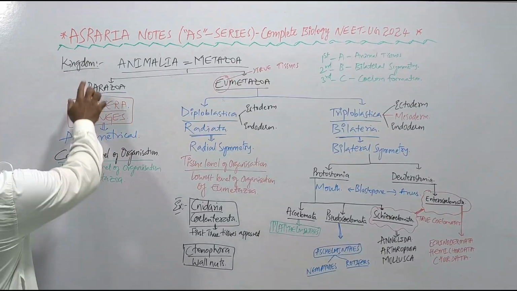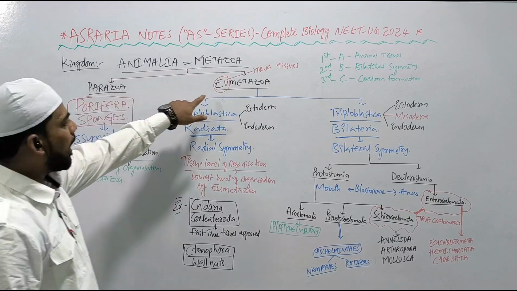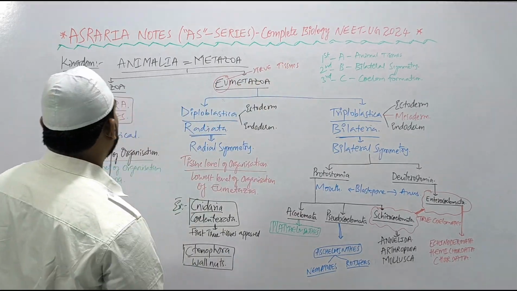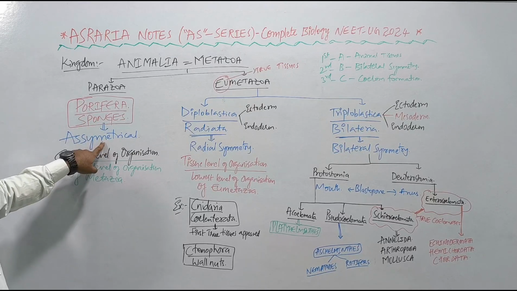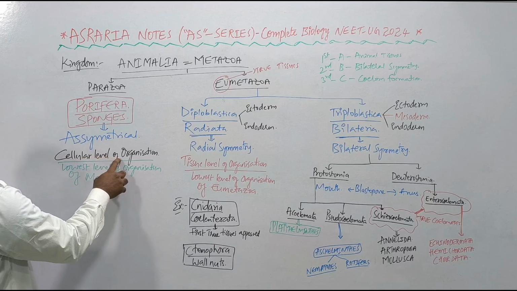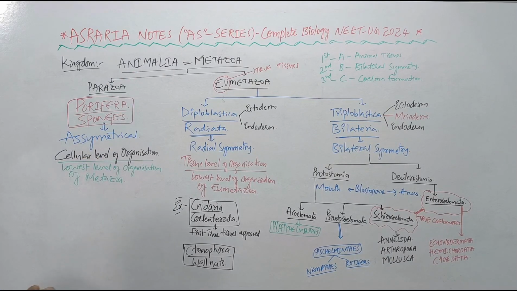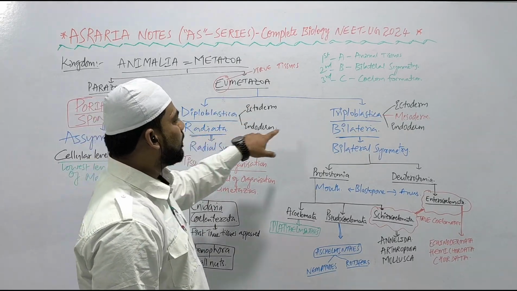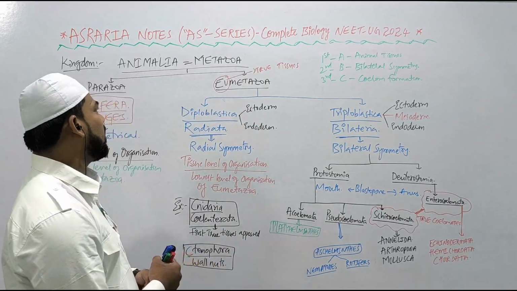Yes, my dear students, kingdom Animalia, the animal kingdom, also known as Metazoa, is divided into two: Parazoa and Eumetazoa. Eu means true animals. In Eumetazoa, true tissues appeared right here. In the Parazoa, we get the phylum Porifera, that is sponges. They are asymmetrical and show a cellular level of organization. The cellular level of organization is the lowest level of organization of Metazoa, meaning Animalia. Eumetazoa is divided into two: Diploblastica or Radiata, and Triploblastica or Bilateria. I would like to tell you one thing before we see the classification of the animal kingdom.